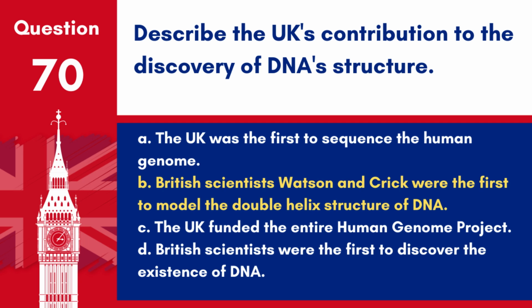Answer: B. British scientists Watson and Crick were the first to model the double helix structure of DNA. Francis Crick and James Watson, working in Cambridge, England, proposed the double helix structure of DNA in 1953, a fundamental breakthrough in the understanding of genetics.